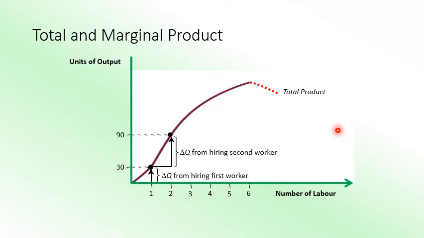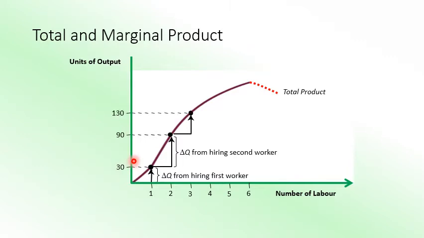With the second labor you will find a difference of 60. The second labor gives you more and more production, that is a 60 difference between 30 and 90.